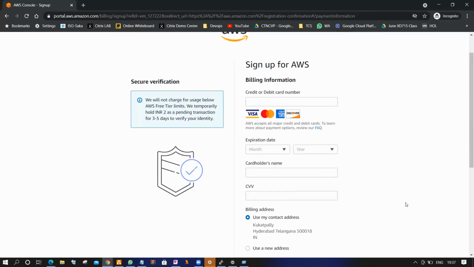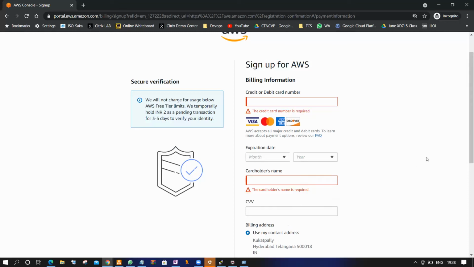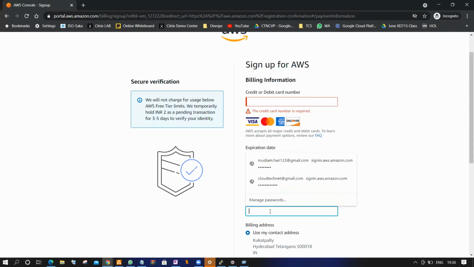In step number 3, guys, it will accept Visa card, MasterCard, American Express card, and Discover card also. So now AWS is enhancing the features, not only Visa and Master, now American Express card and Discover card also are added. Any debit card or credit card, you can enter these details: expiry date, card holder name, and CVV details.